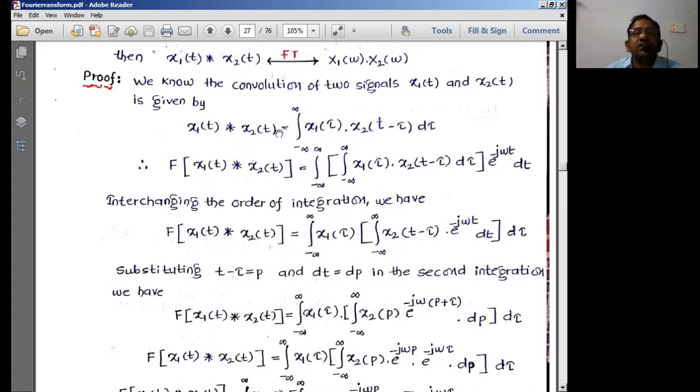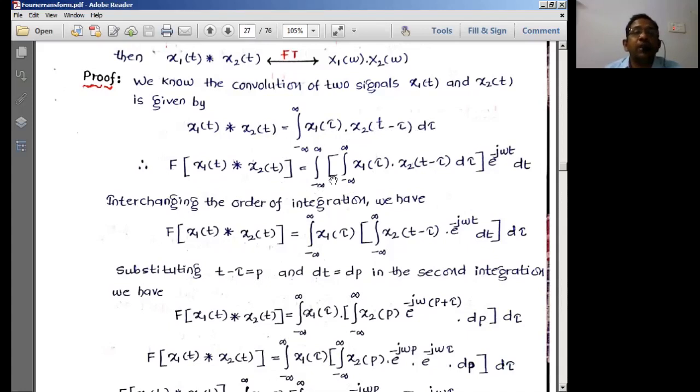Other than this, there is no signal, so the multiplication is zero. Zero into something is zero, right? Wherever I have multiplication, I'll get the convolved signal, the result of multiplication. Similarly, I'll simply be scanning x1 of tau by using x2 of t minus tau. That is the basic action we are doing here.